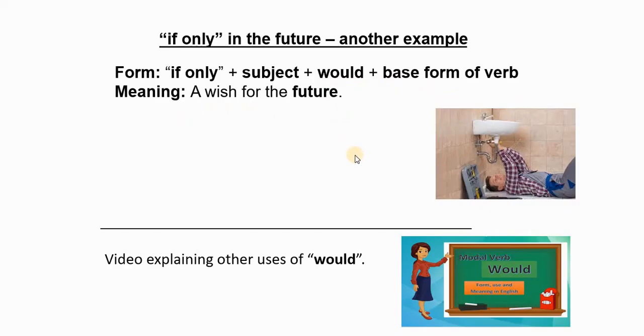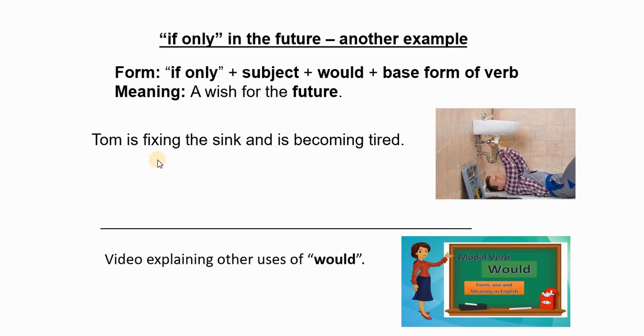So the example is Tom is fixing the sink and is becoming tired. So Tom says, if only someone would help me. Alright? So this means that he hopes that someone will help him fix the sink. But at that moment, it is not happening. So it's an unreal situation.